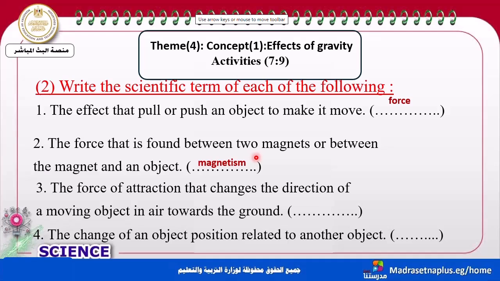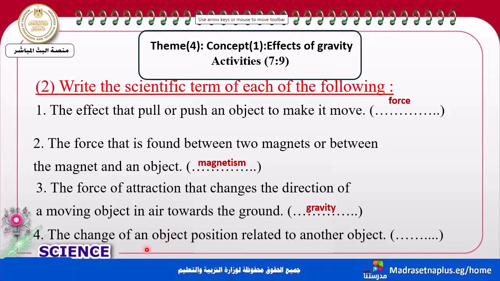Let's move to the next one. The force of attraction which changes the direction of a moving object, and this direction changes towards the ground of the Earth. So it will be gravity.